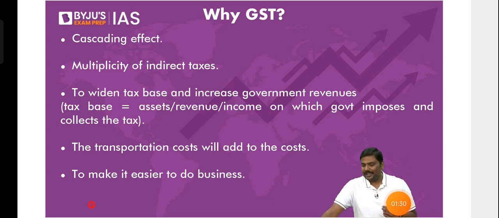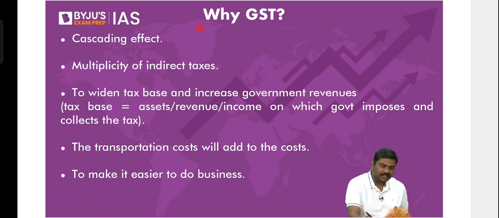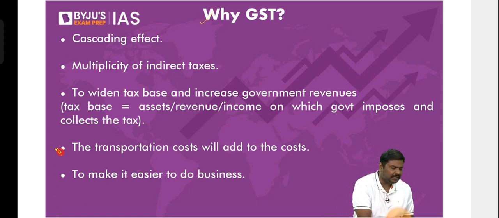Central government will play a role, right? Why the taxes are so important, etc. Then we started with indirect taxes. Under that, we have discussed the idea of VAT, cascading effect, input tax credit. And this is where we ended the discussion, except for one point. That is the cost of transportation.